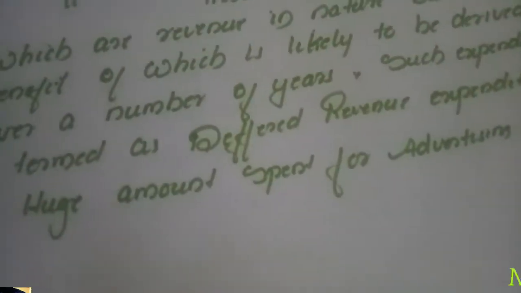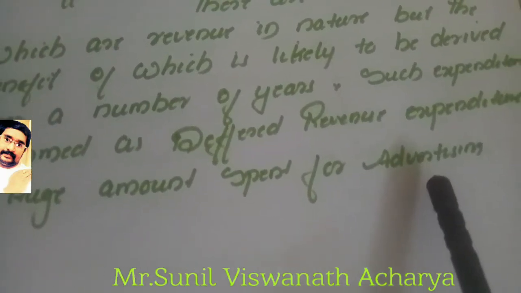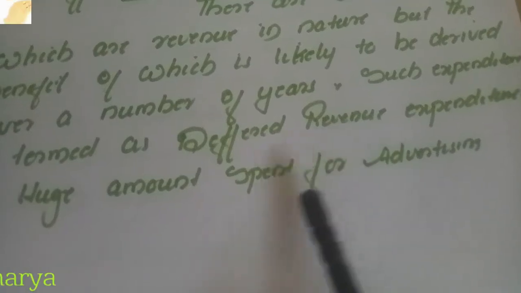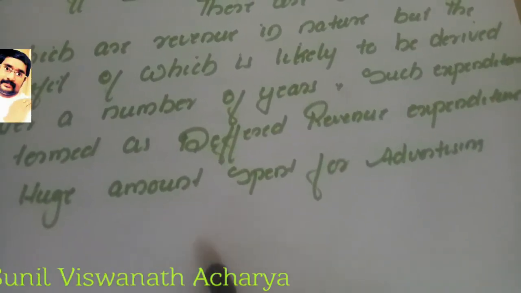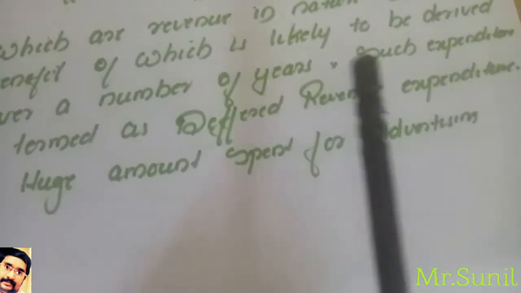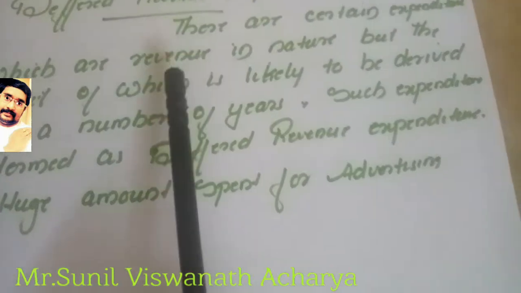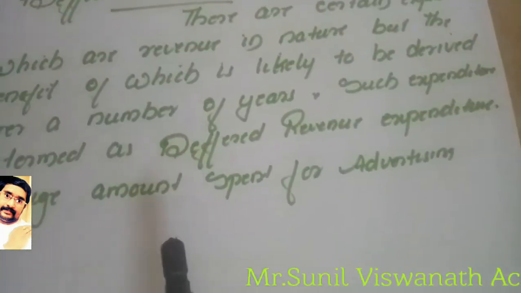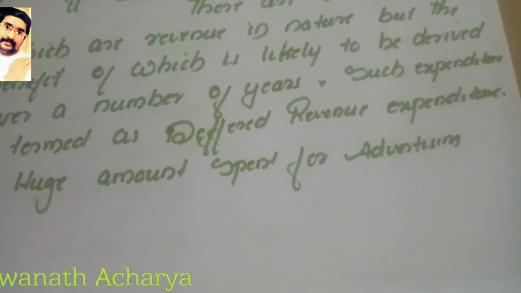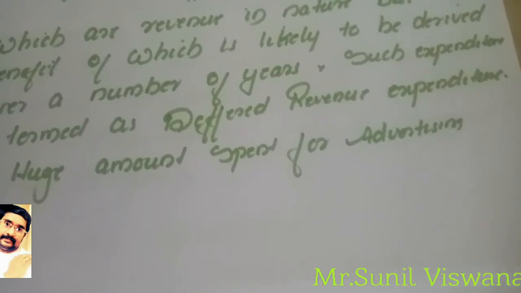Example: if you spend a huge amount on advertising, say 5 lakh rupees, suppose the benefit will be for 5 years. Then for 5 years we will get the benefit. So 1 year we consider as revenue nature, 1 lakh rupees expense. The remaining benefit you will get for 4 more years, so the remaining 4 lakhs we will consider as an asset for the coming years.